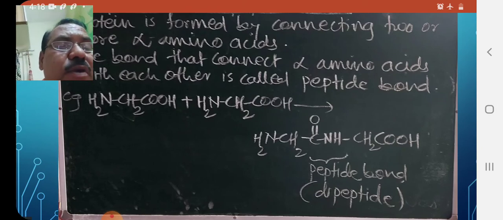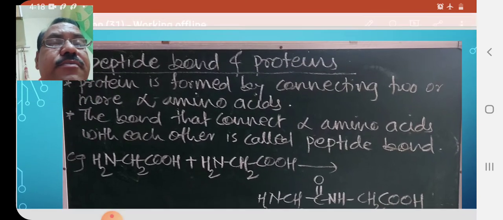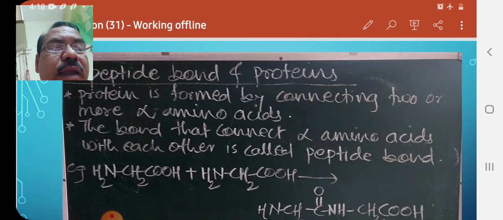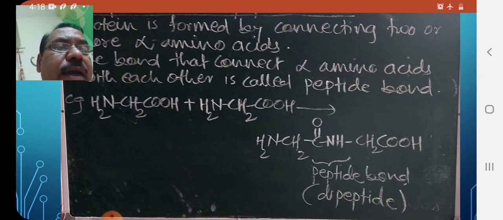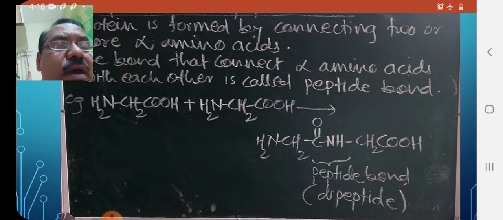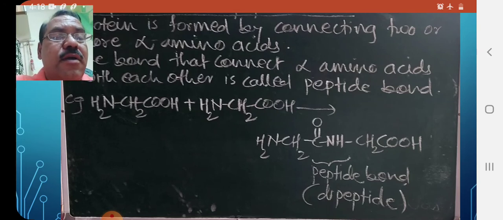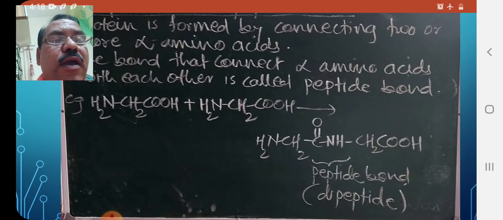Therefore this compound is called a dipeptide. So the bond that connects alpha amino acids with each other is called the peptide bond. This C double bond O, NH is called the peptide bond. It is also called the peptide linkage. In a protein molecule, this linkage is present many times. This peptide bond is also called the amide bond, and therefore proteins are called polyamide polymers.